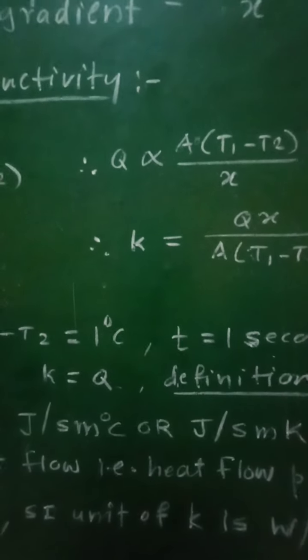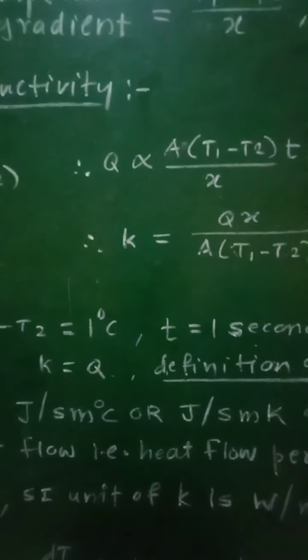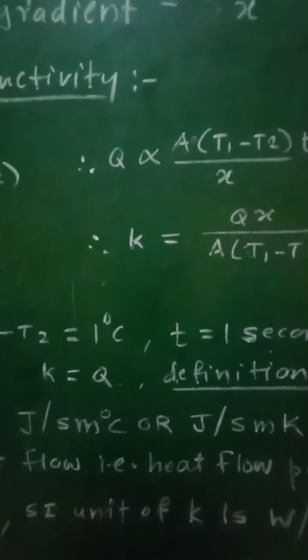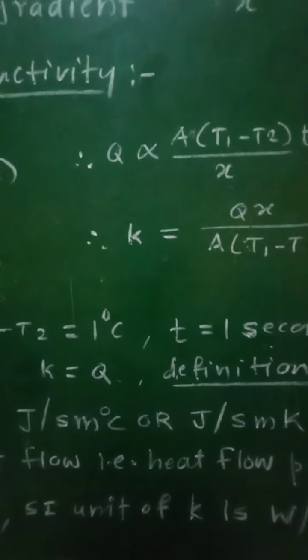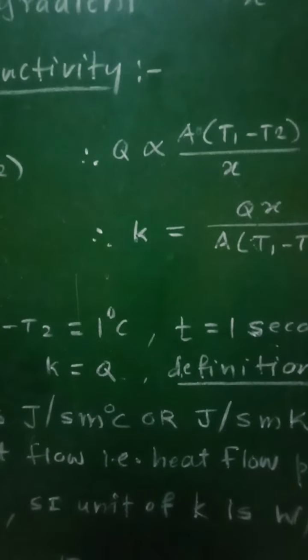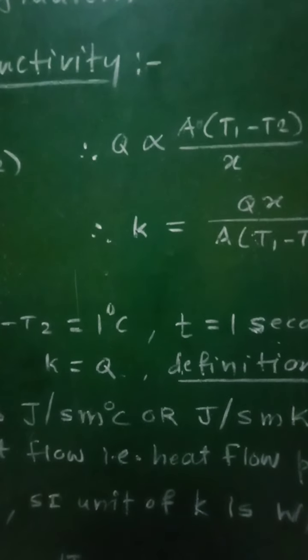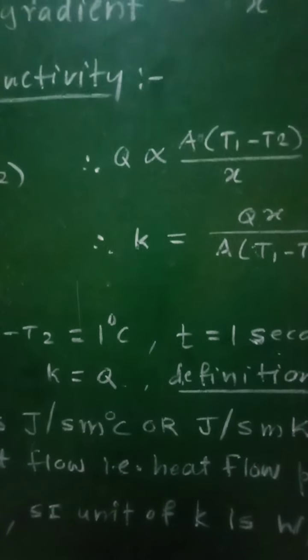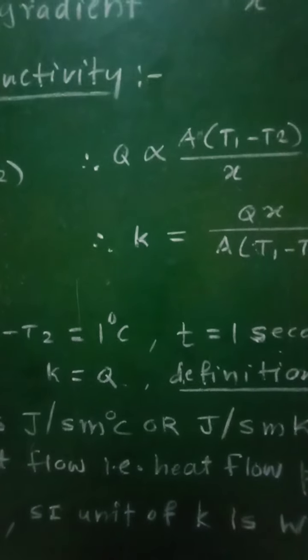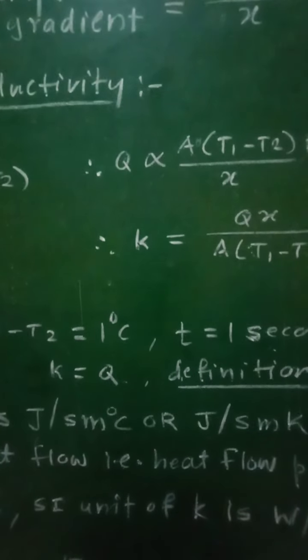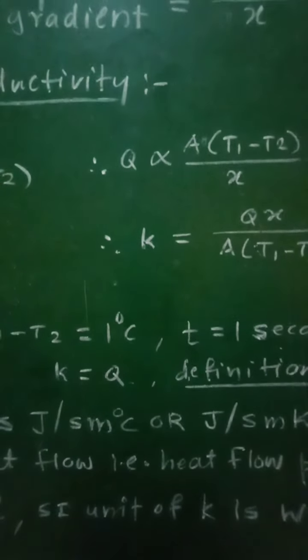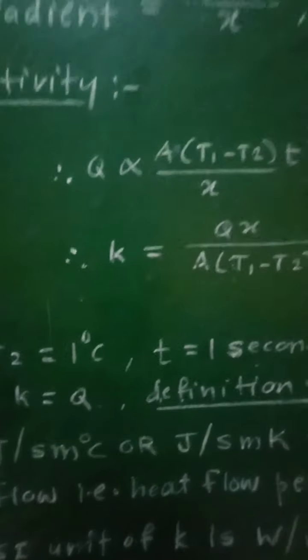The coefficient of thermal conductivity of a material is defined as the quantity of heat that flows in 1 second between the two opposite faces of a cube of side 1 meter, with the faces being kept at a temperature difference of 1 degree Celsius or 1 Kelvin. That means for this cube,